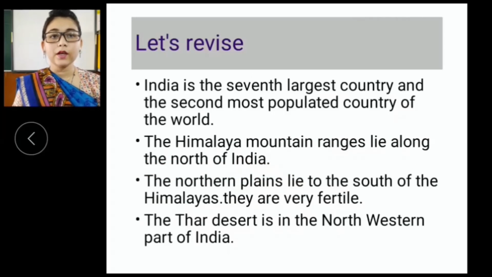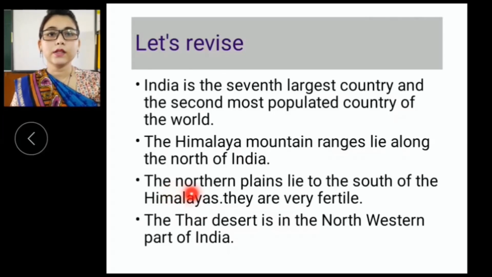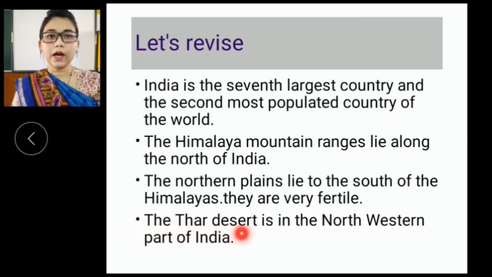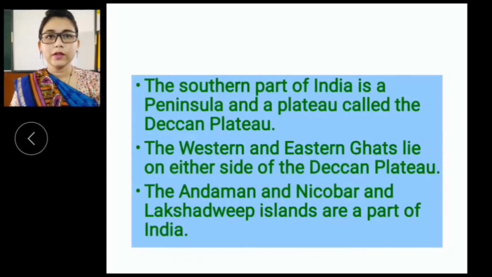The Himalaya mountain range lies along the north of India. The northern plains lie to the south of the Himalayas. They are very fertile. The Thar Desert is in the northwestern part of India. The southern part of India is called a peninsula.